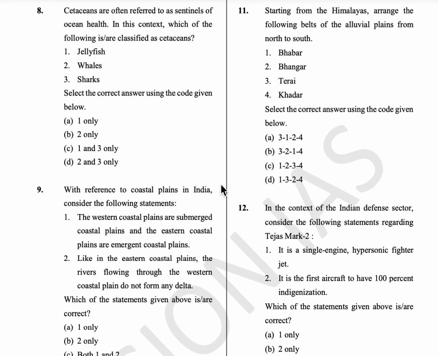The 11th question, starting from the Himalayas, arrange the following belts of the alluvial plains from north to south. From north to south, close to the Himalayas, it will be Bhabar. Bhabar is rocky material. Next it will be Terai. Okay, and after that it will be Bangar, and after that it is Khadar. So the sequence is 1, 3, 2, 4. So option D is the answer.